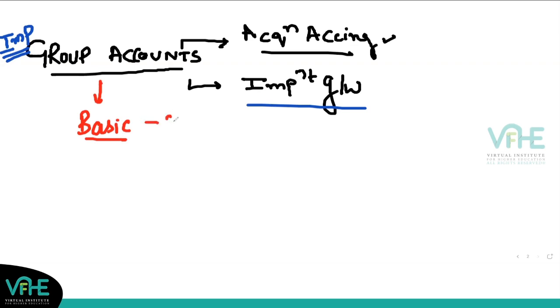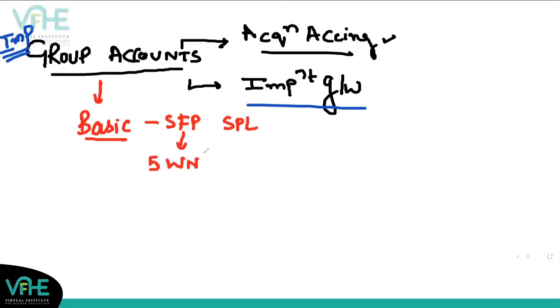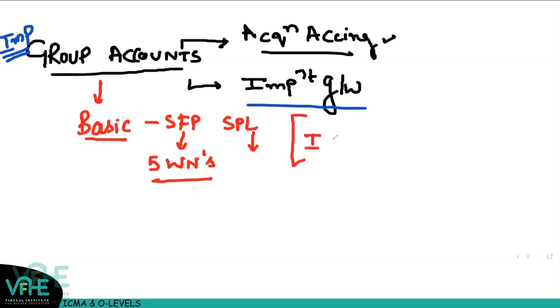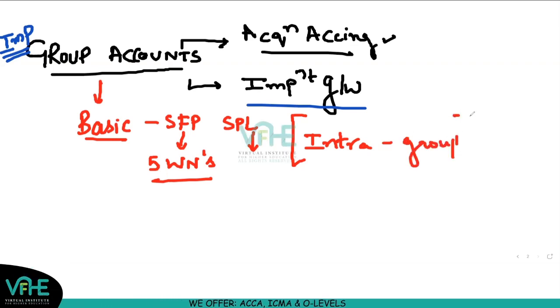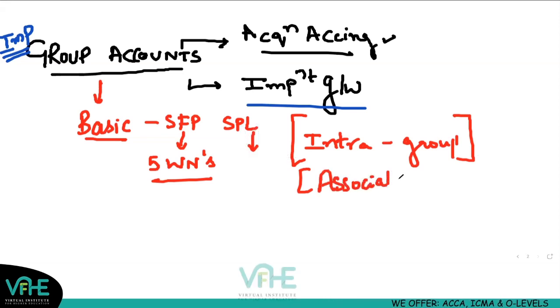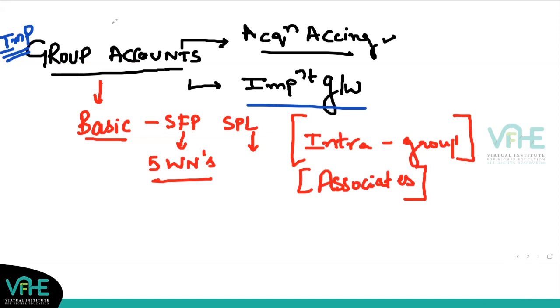That is, what is the statement of financial position, what is the group statement of P&L, what are the 5 working notes which we prepare to frame a group statement of financial position. Then how do we make the adjustments in the statement of P&L? What are intra-group transactions? This is what is covered in basic group accounts, and also the associates, right? So you will start with this area first. If you are new to this subject, a beginner, you have to start from this area first, because this is of utmost importance for the June attempt, right?